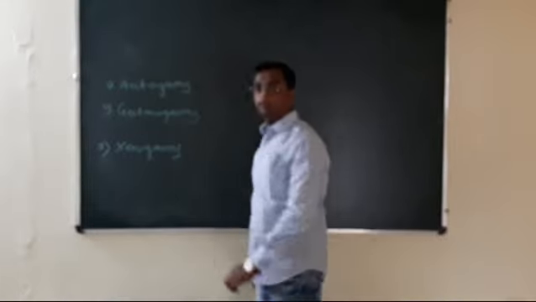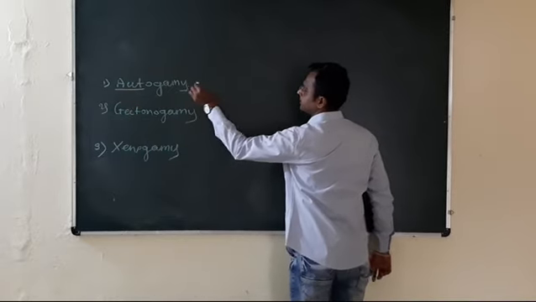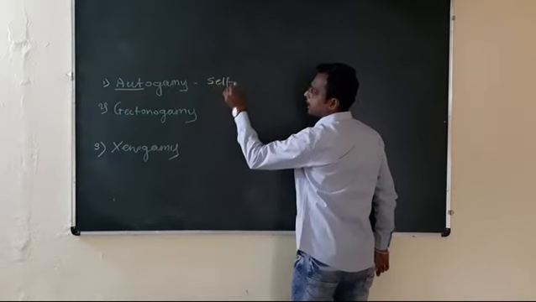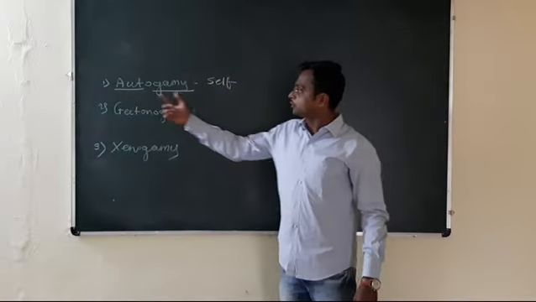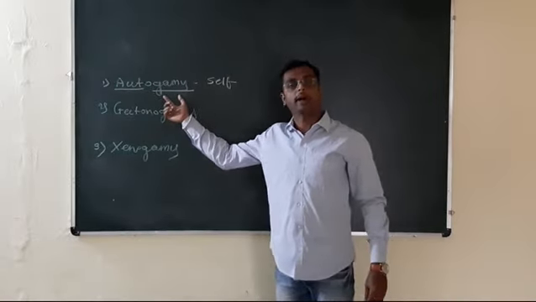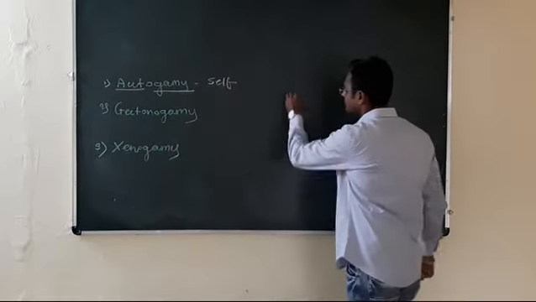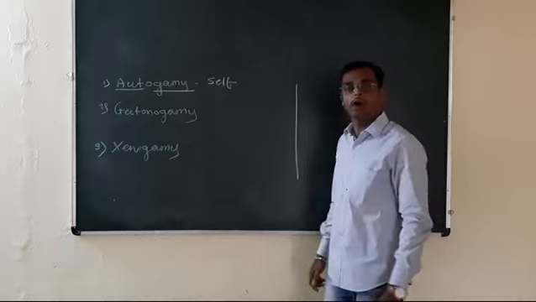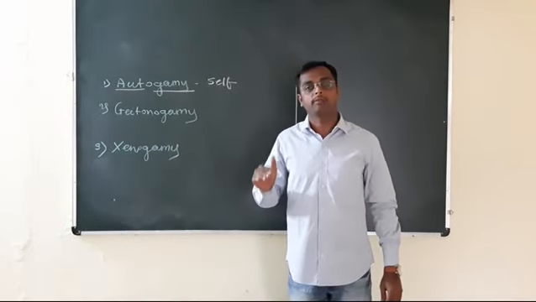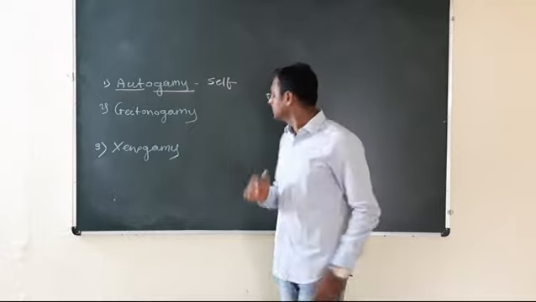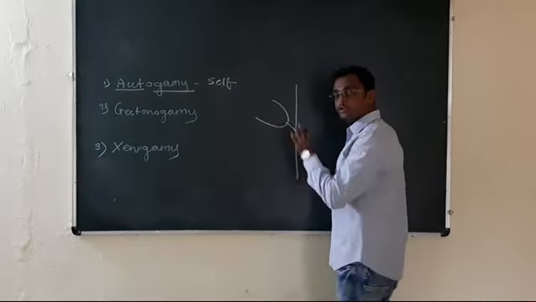What is autogamy? Auto means self, and gamy or gamous means marriage. Auto means self and gamy means marriage, self marriage. Now what is self marriage? It is the transfer of pollen grain from anther to the stigma of the same flower, or the plant produces two different flowers on the same plant.